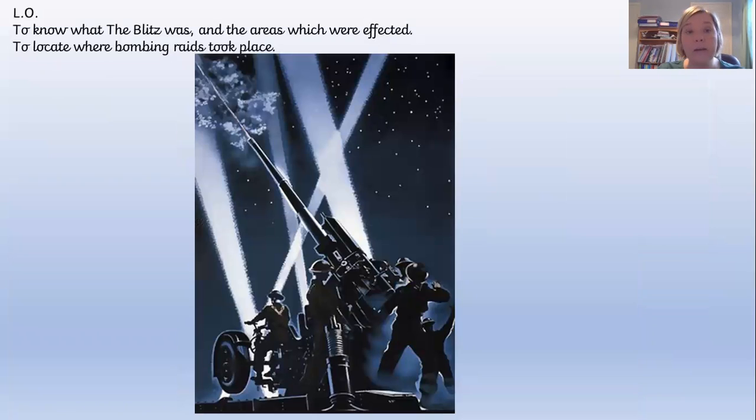Okay, so this first picture is showing what is called anti-aircraft gunfire. And what this did is there were special people who used to try and spot the planes coming into the country. Okay, and what would happen is that the anti-aircraft gunfire would try and shoot at the planes that were coming in to stop them ever getting to the big cities where the Blitz was taking place.